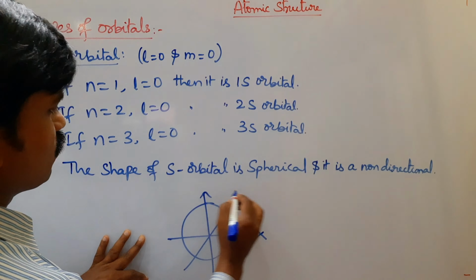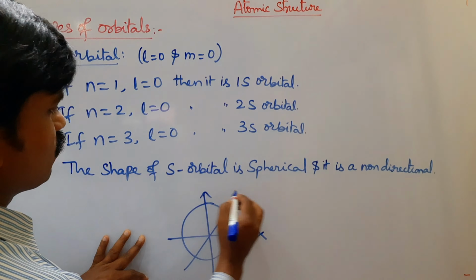So this is the shape of s orbital. Here, size of the orbital increases with increasing principal quantum number values. For example, n equal to 1, 2 and 3. Compared with 1s orbital, 2s orbital size is more. Compared with 2s, 3s orbital size is more, and so on.